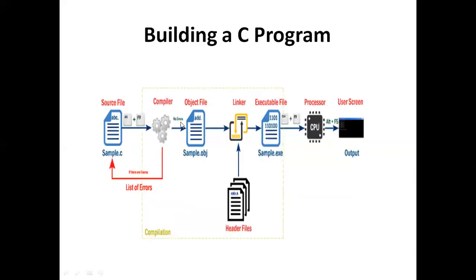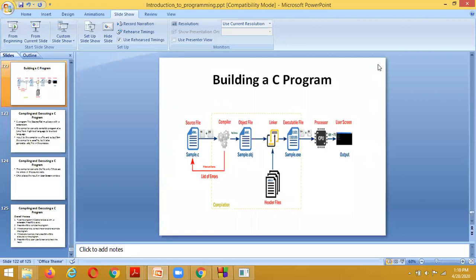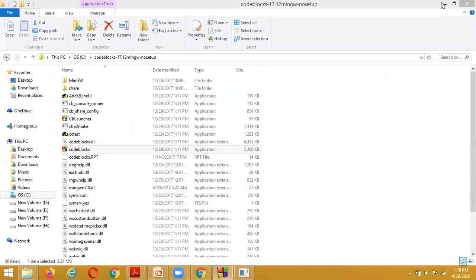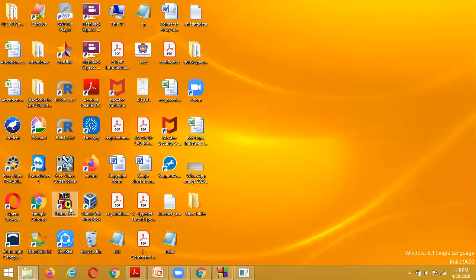Now practically, how are we going to do this? Here I am not using Code::Blocks; I am using an editor called Turbo C or C++.